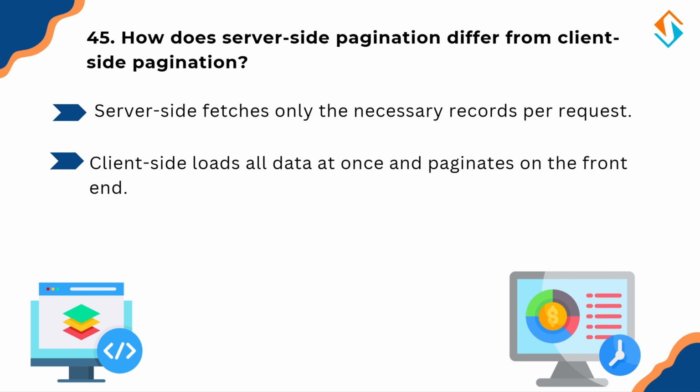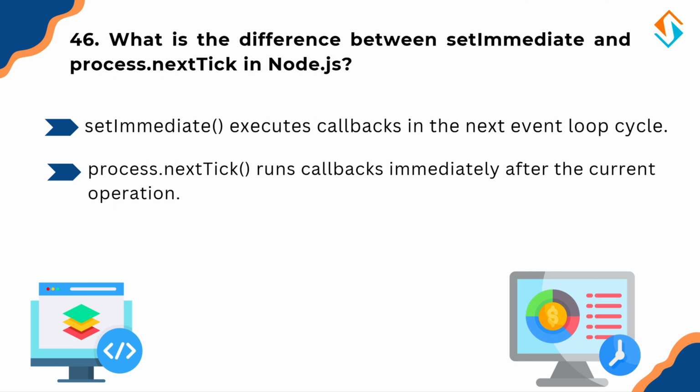Now let's discuss two important asynchronous functions in Node.js, setImmediate and process.nextTick. Okay, so what's the difference between setImmediate and process.nextTick in Node.js? Both setImmediate and process.nextTick schedule asynchronous tasks but they run at different times.